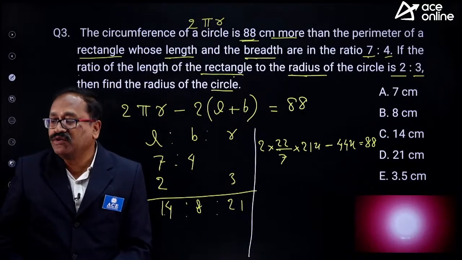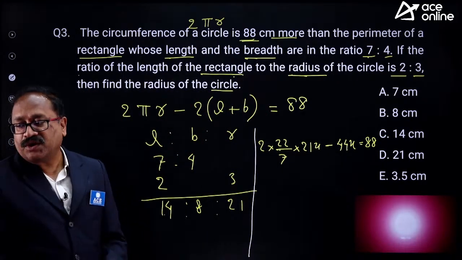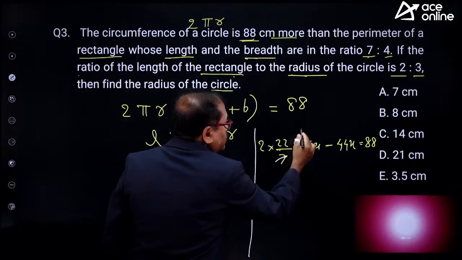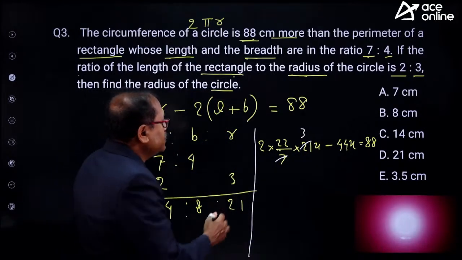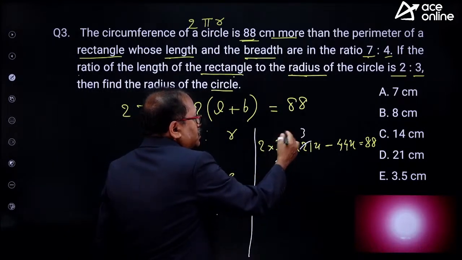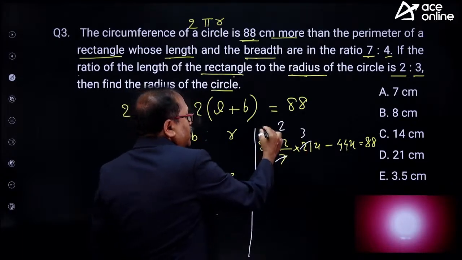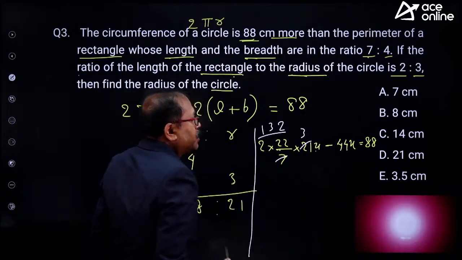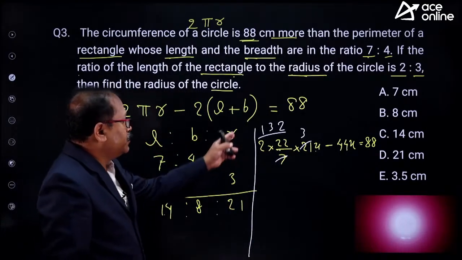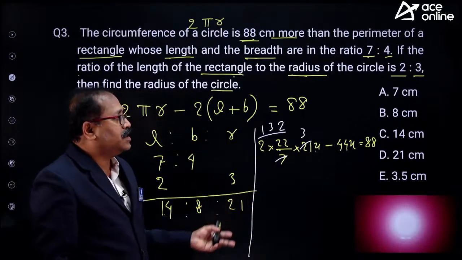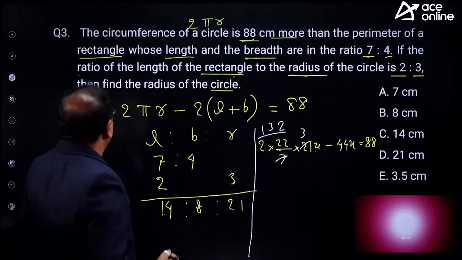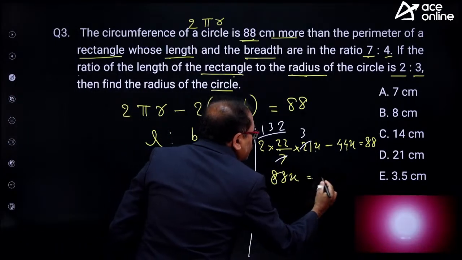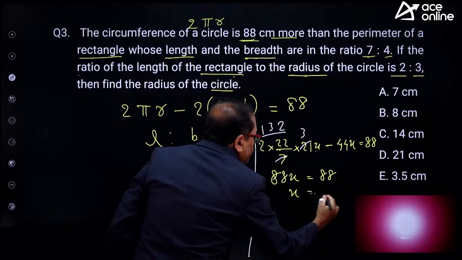You will be getting the x value over here. So how much is the x value? Let's cancel that. This gets cancelled 3 times. And finally I get 44 into 3. 3 times 4 is 12, carry 1, 3 times 4 is 12 and 1 is 13. So 132x minus 44x gives 88x. So 88x is equal to 88, so x is equal to 1.